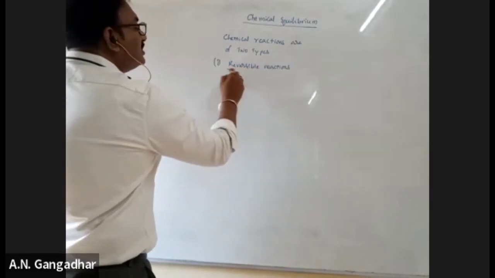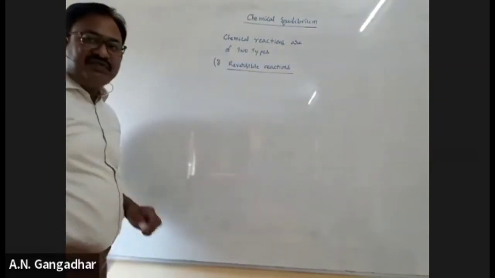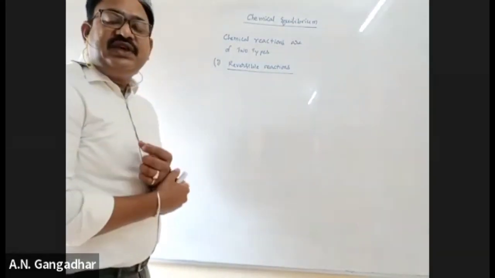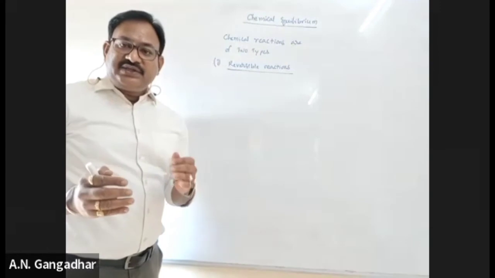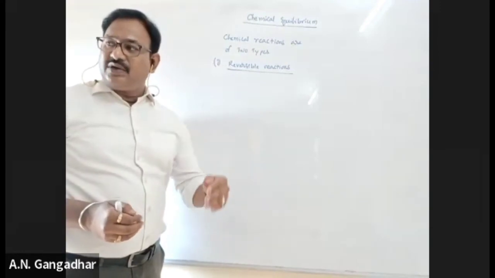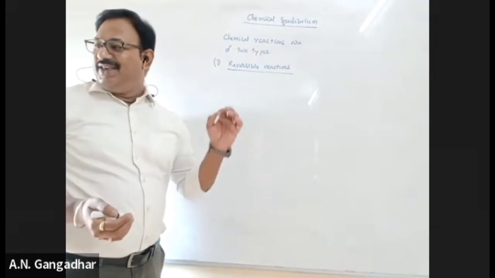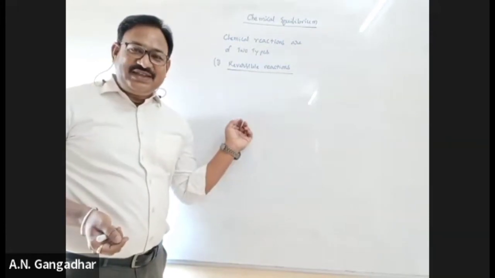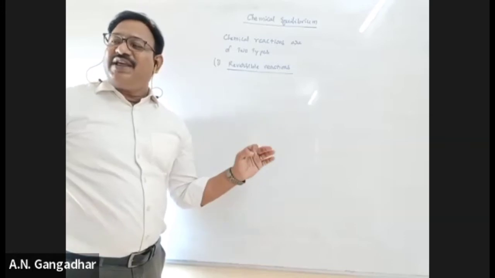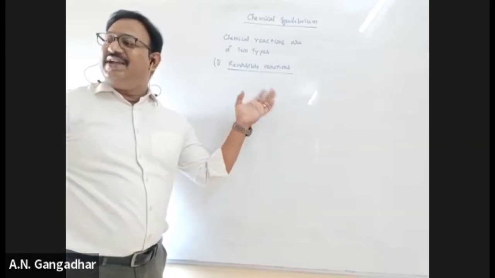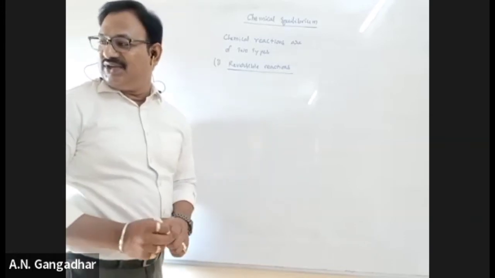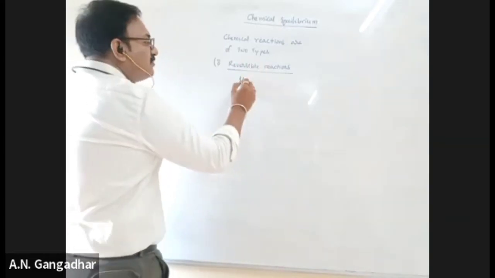Now, what are reversible reactions? Under given experimental conditions, if the forward and backward reactions take place simultaneously, then it is called a reversible reaction. Understand? So write down there.